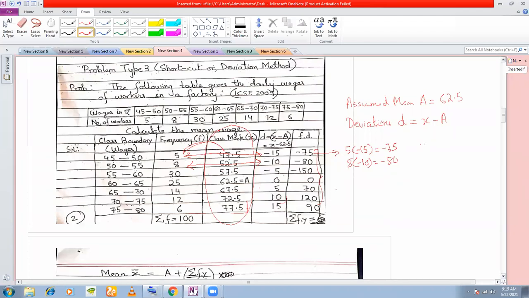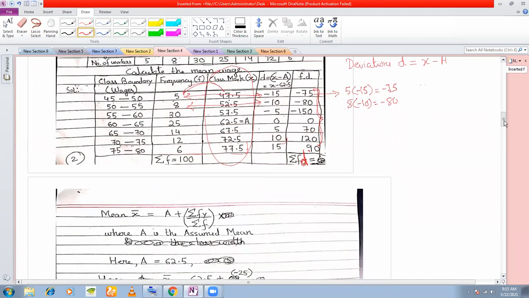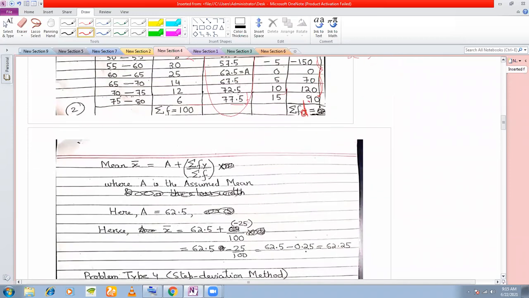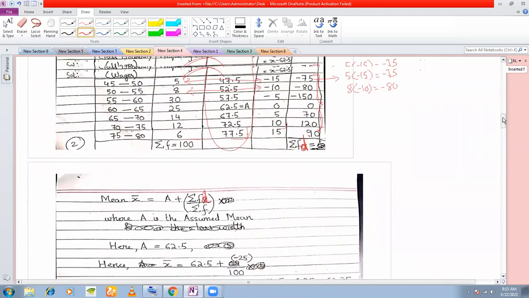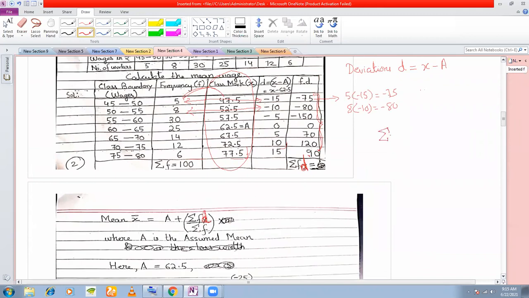Now, once we have calculated F into D, we sum up this column. This is not F into Y, this is F into D, okay? You calculate F into D, right? I had taken Y, so you can change this to F into D. Yeah, this is also D. So once you have added this, we get summation FD here. Summation FD, you add up this column.